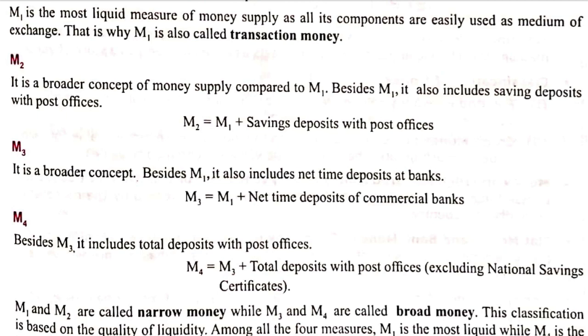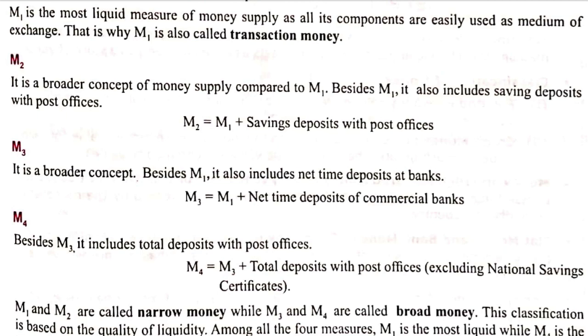We know that we don't have ATMs of post office and we cannot so often use the money of post office. Then we cannot use the money of post office through UPI or digital transfers also. So they are less liquid compared to money kept in bank. So M2 is equal to M1 plus savings deposit with post office.